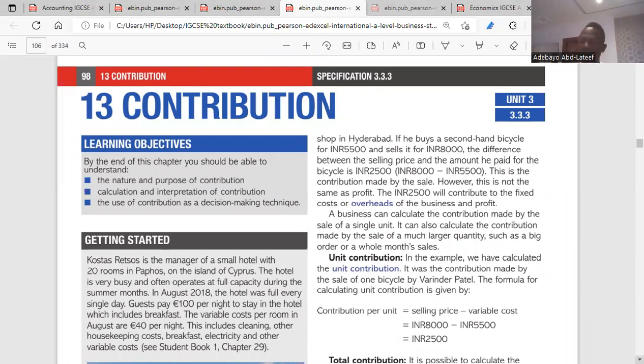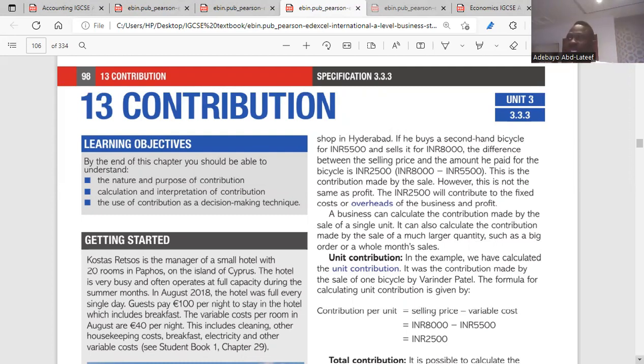So for contribution, what happens with contribution? Contribution is part of your variable cost. So it means that for the product to be finally sold, it would have had the variable cost, the fixed cost, and the total revenue. That means you have sold the product. So how does contribution take place? Or what makes contribution part of your total revenue? So what is contribution itself?